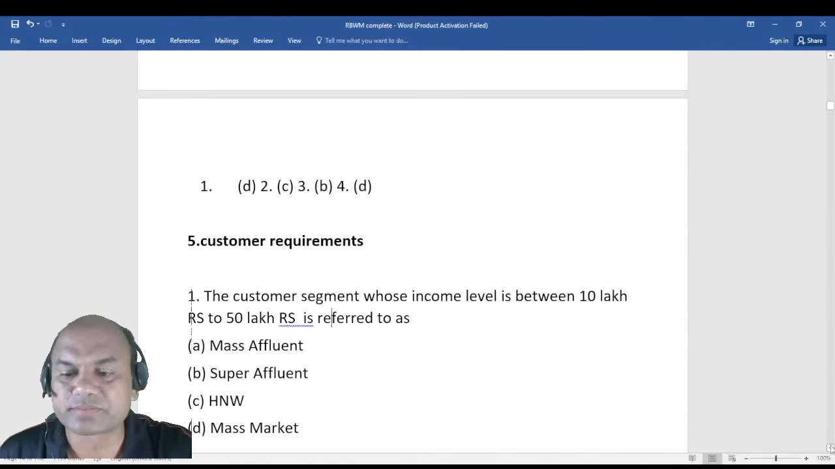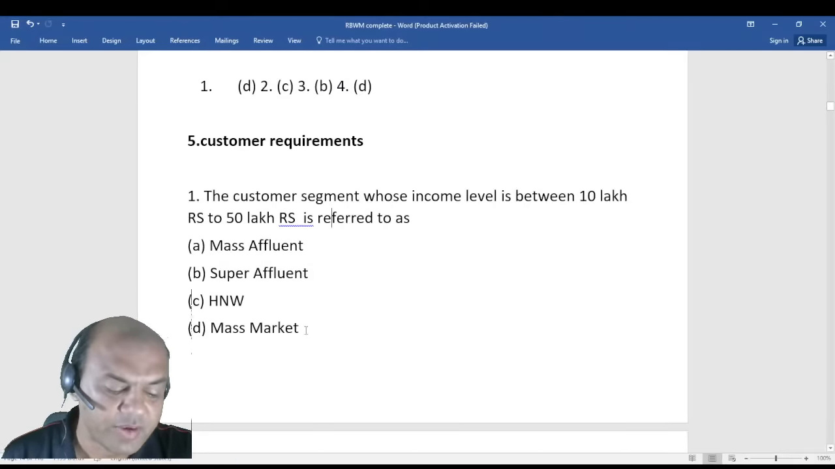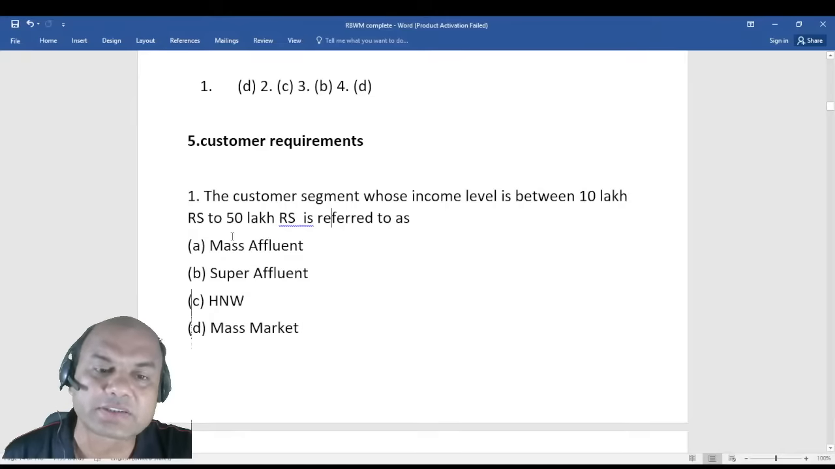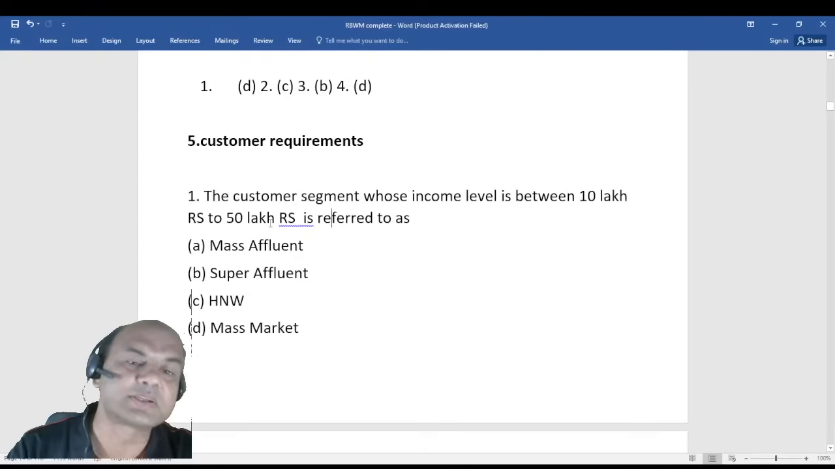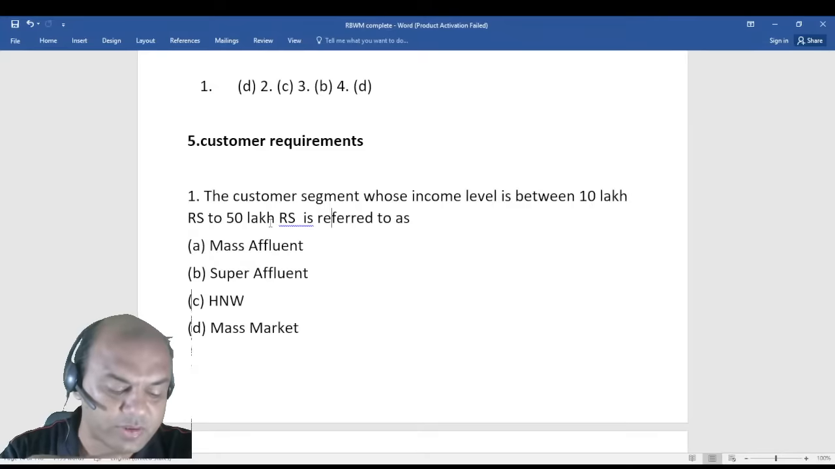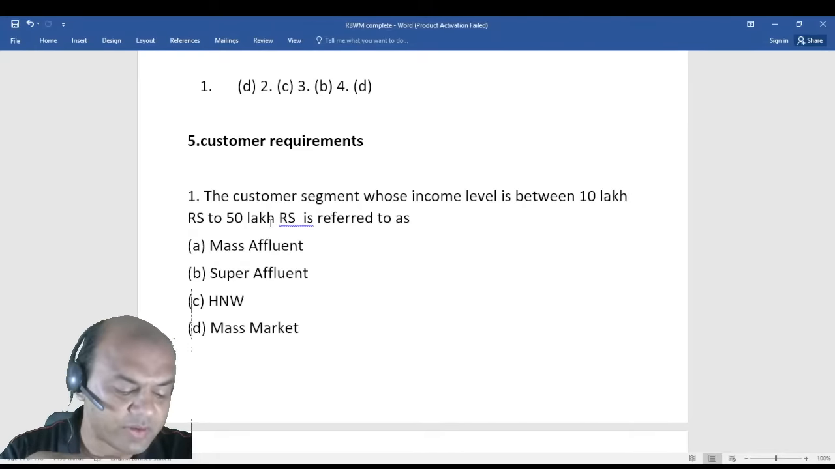Next, customer requirements. The customer segment whose income is between 10 lakhs to 50 lakhs is referred to as: mass affluent, super affluent, HNW, or mass market. So what is the answer? Now the customer segment whose income level is between 10 lakh to 50 lakhs is known as what? Correct. Very good. The answer is A.